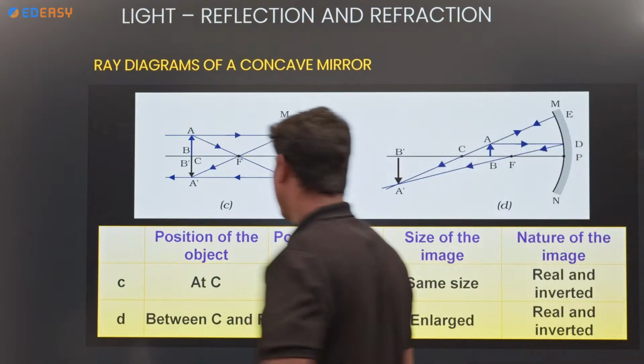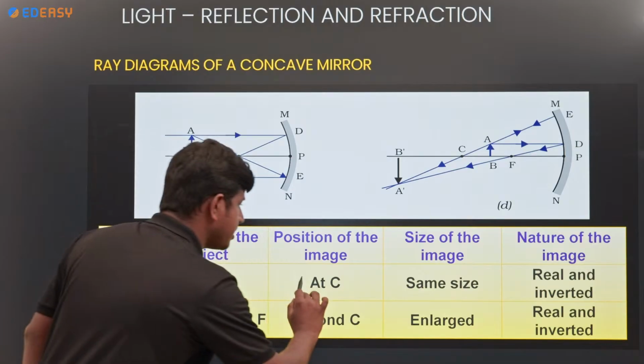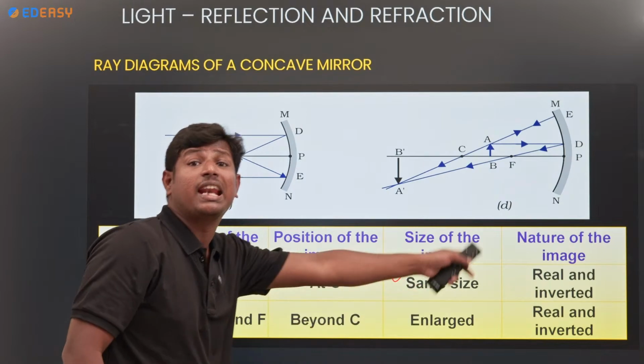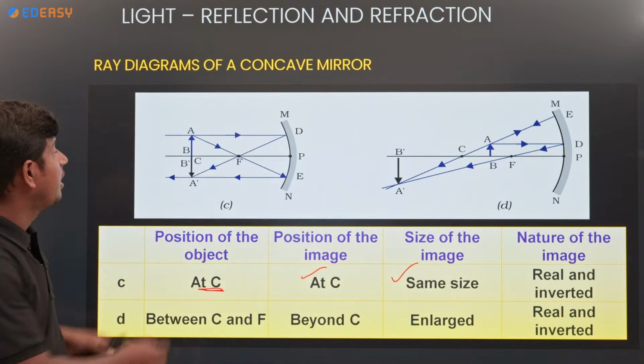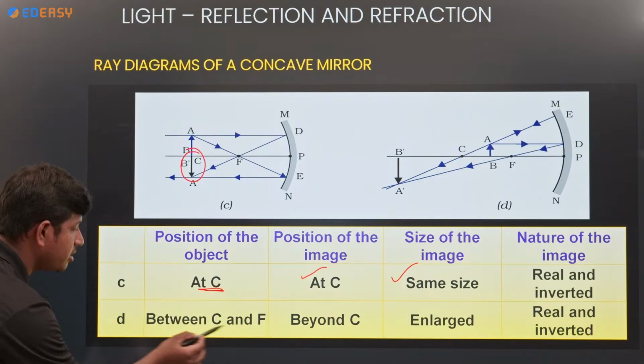Okay. Look here. Object at C. Where is the position of the image? At C only. What size? Same size. What is the nature? Real and inverted. Look at the diagram, inverted image.